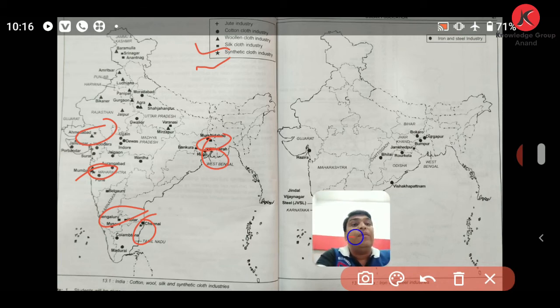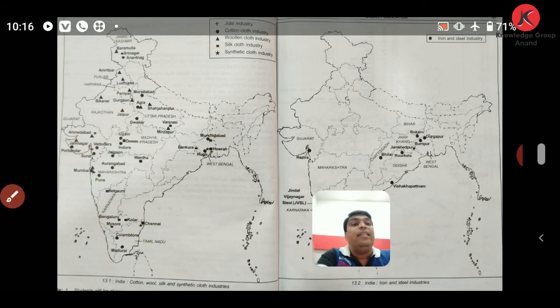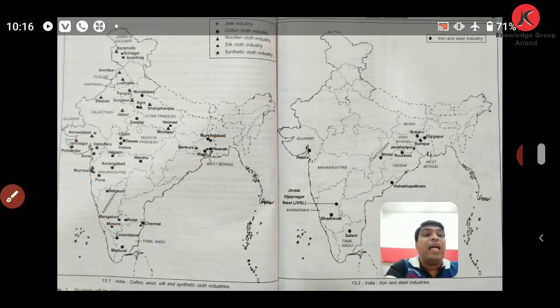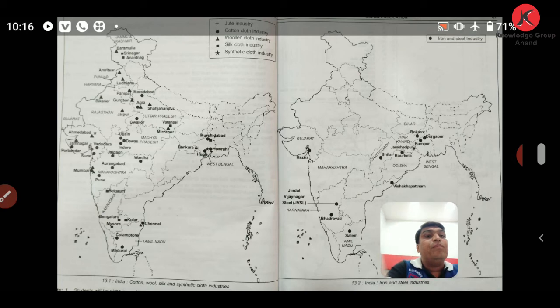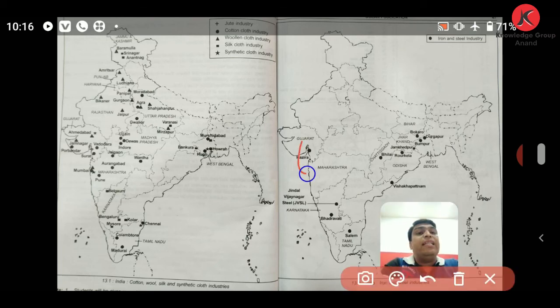Friends, here you can clearly see the iron and steel industry. On the next page map, you can see the iron and steel industry, where lots of such industries are clearly seen. Here you can see the industry at Hazira. Then here Jindal Vijayanagar steel industry, Bhadravati steel industry.